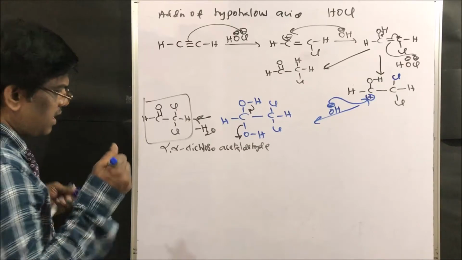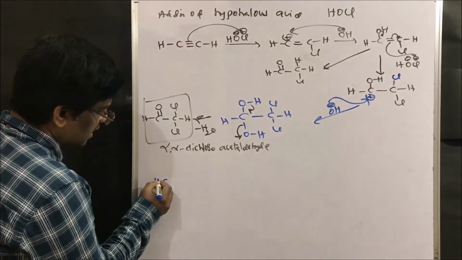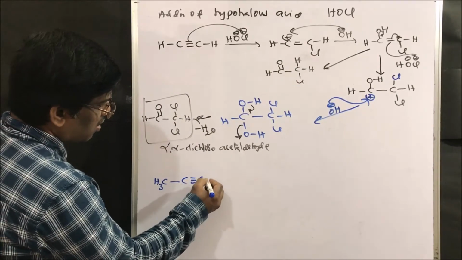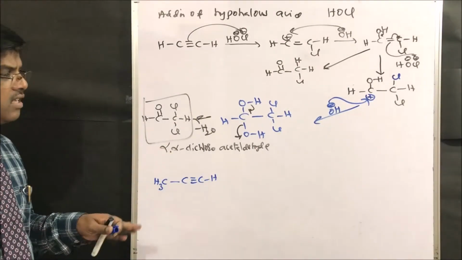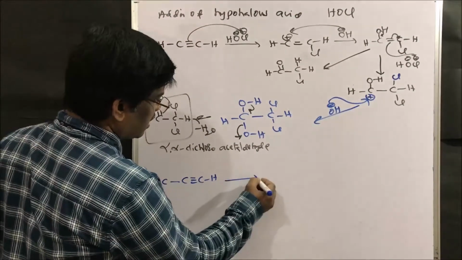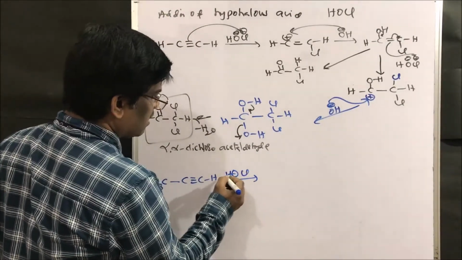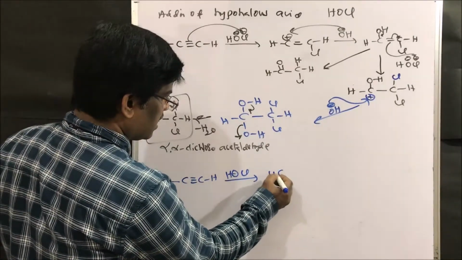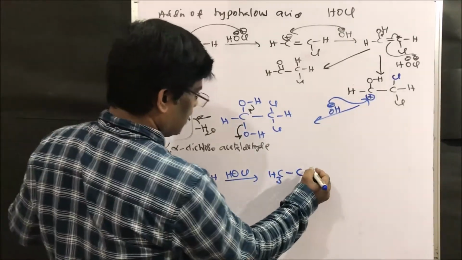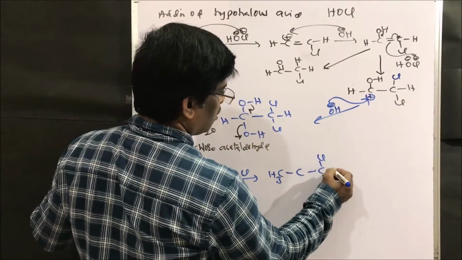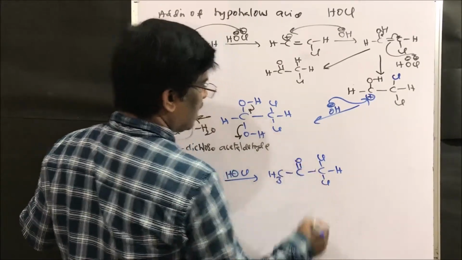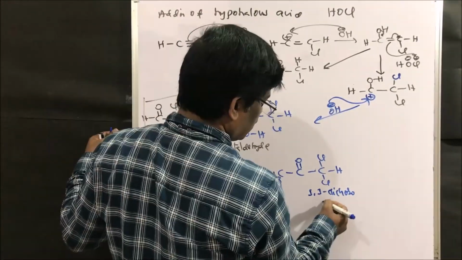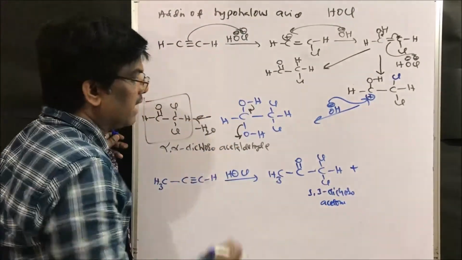So the question comes here: if I take CH3 C triple bond CH, right? So where is this chlorine and hydrogen, HOCl, going to attack? Is it going to give CH3 C chlorine hydrogen, 1,1 dichloro acetone?